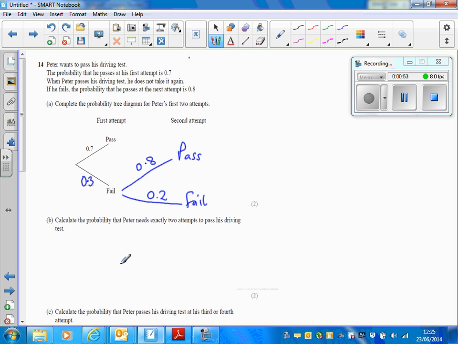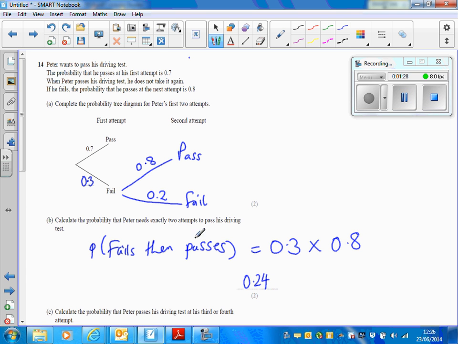The question then says, what's the probability that it needs exactly 2 attempts to pass his driving test? Now, 2 attempts means that he has to fail. He would fail at his first attempt and then pass on his second attempt, which means that he's tried twice and he's passed at his second attempt. We multiply along the branches, so this means the probability that he fails, then he passes. Probability that he fails first time is 0.3. Probability that he then passes is 0.8, and 0.3 times 0.8 is 0.24.